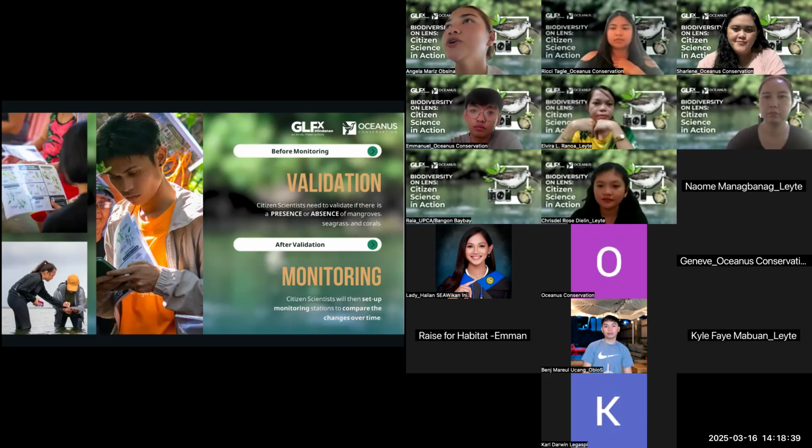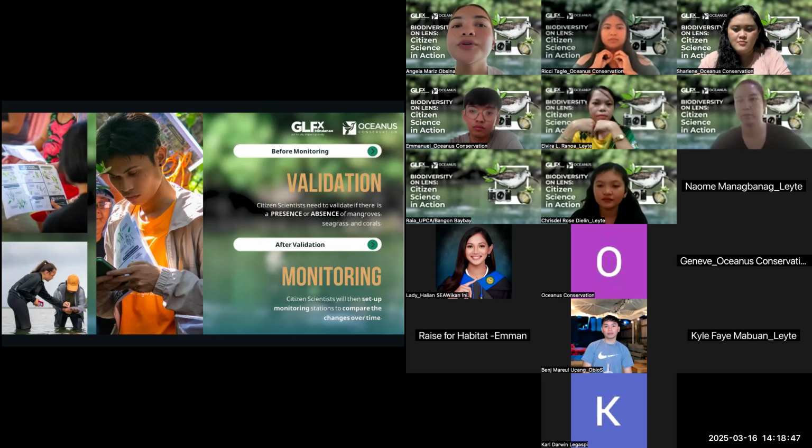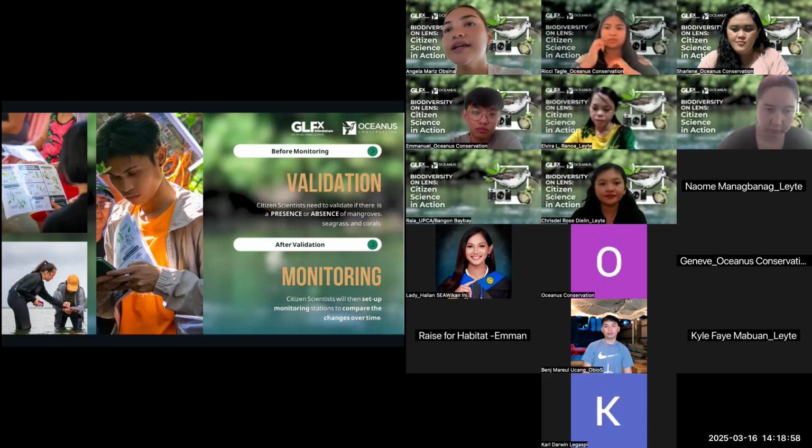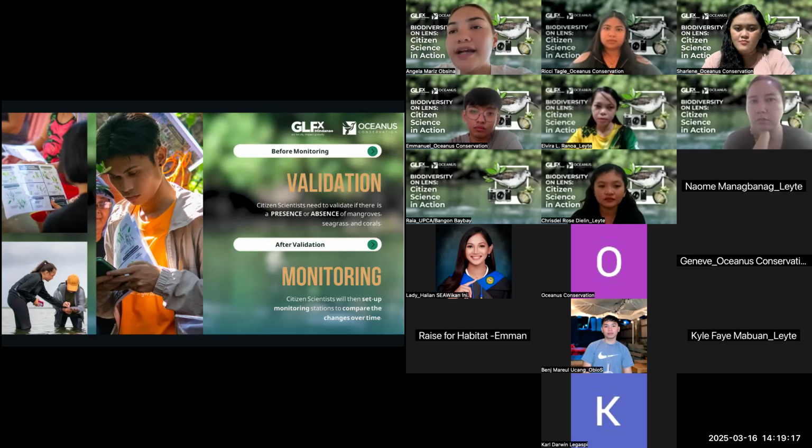For example, if you want to monitor your seagrass bed, before you set up monitoring stations you have to validate first if there's really a seagrass area based on the map. You go to that area and validate the presence or absence of seagrass. If you observe that there is no seagrass there, you can update your map or your data to show that there's no seagrass, then move on to another area to validate it.